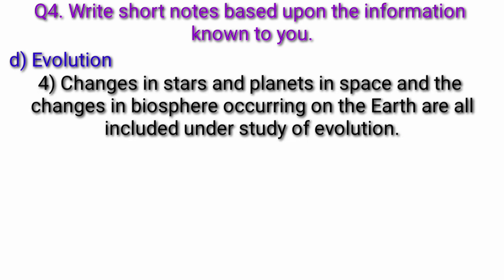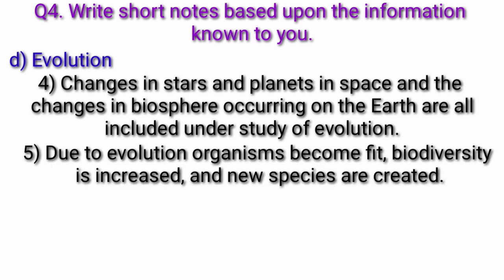Changes in stars and planets in space and the changes in the biosphere occurring on the earth are all included under the study of evolution. Due to evolution, organisms become fit, biodiversity is increased, and new species are created.